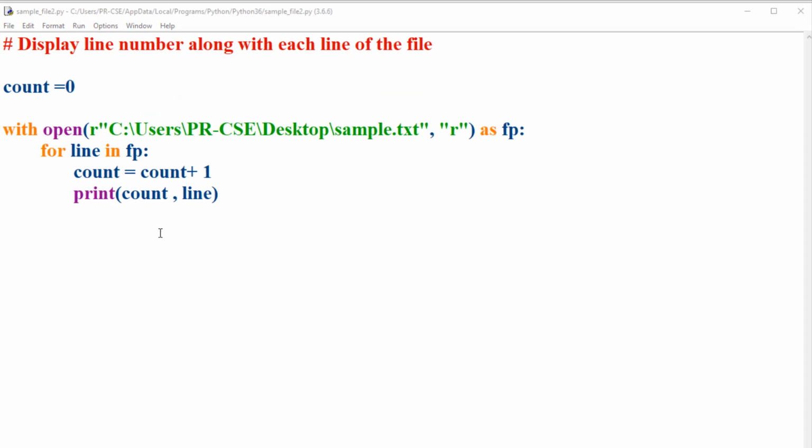Now consider another example. This code is implemented to display the line number along with each line of the string in the file.